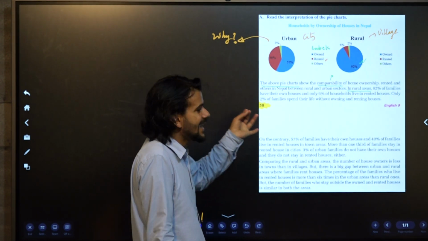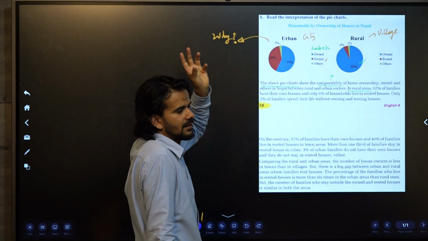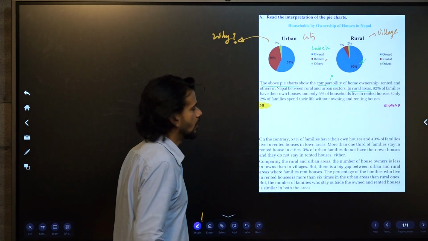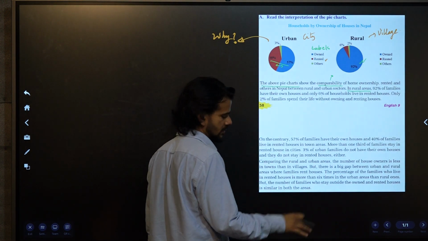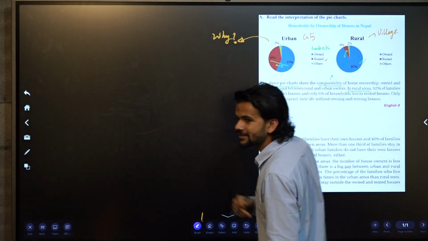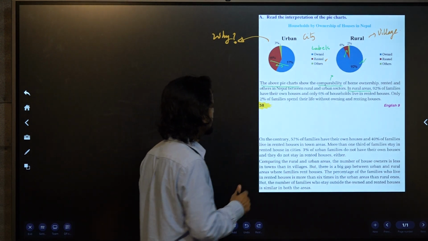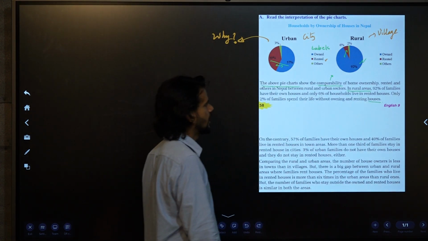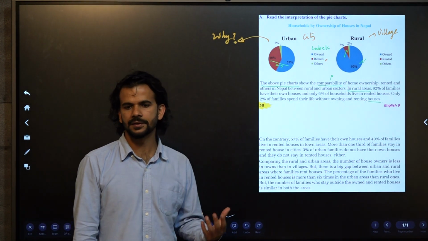That there is a great gap or difference in the percentage of owned and rented. Owned and rented, here you can have a look. The difference is only how much? 17%. But here look at the difference. The difference of the difference is too much. Only 2% of the families spend their life without owning or renting houses. How many? 2% do not have their home or do not rent either.